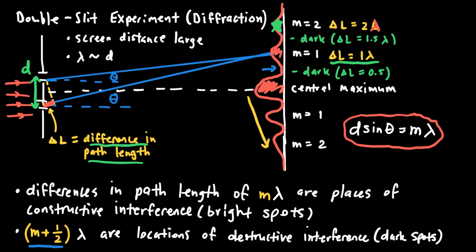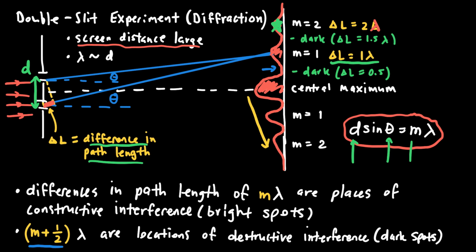And the equation that relates these variables is on the right-hand side, where d represents the distance between the two slits. Theta represents an angle relative to the central maximum from each slit. And here, since the screen distance has to be large in order for the diffraction to occur, since the screen is so far away, those two angles from each slit up to a particular point are equal.